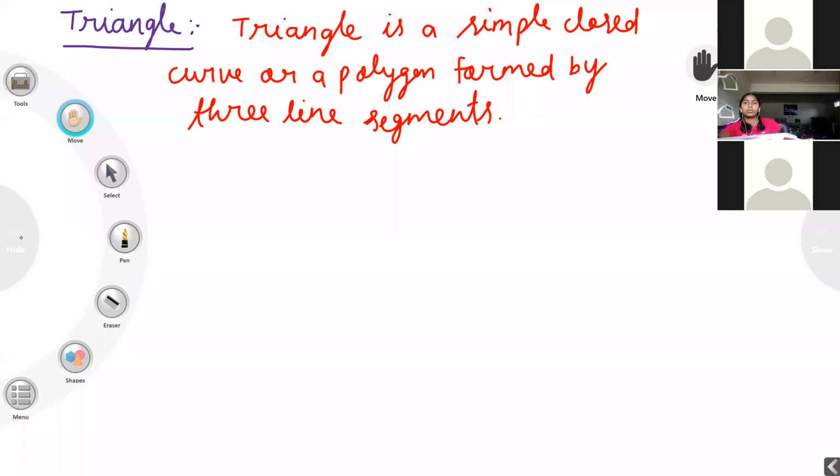What is a triangle? A triangle is a simple closed curve or polygon formed by three line segments.